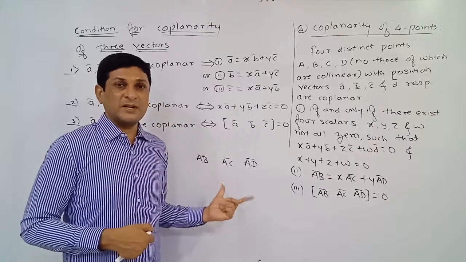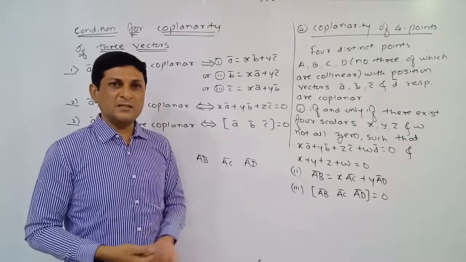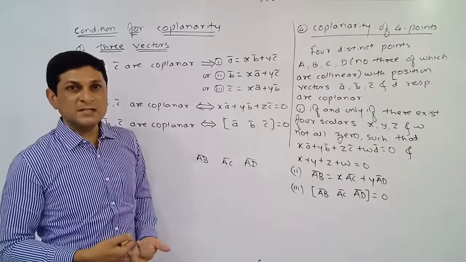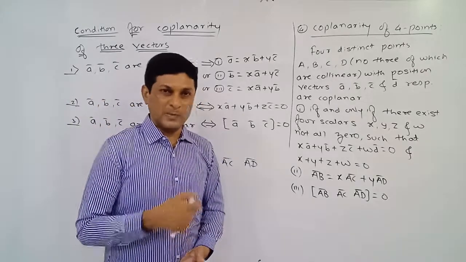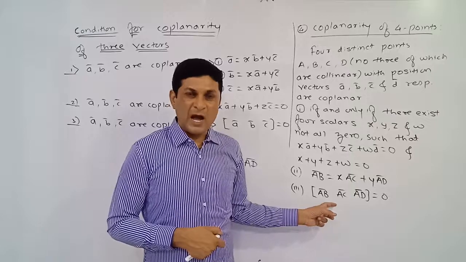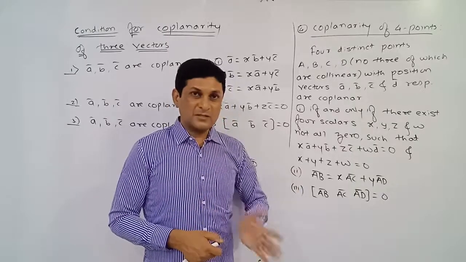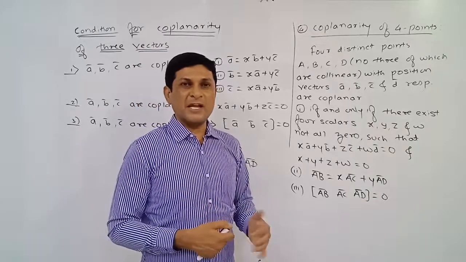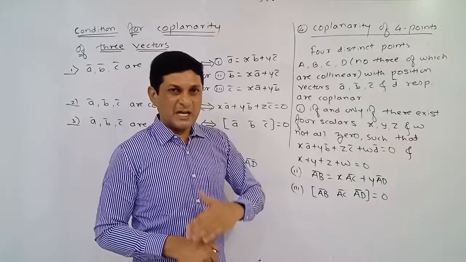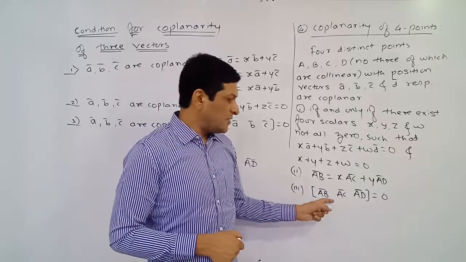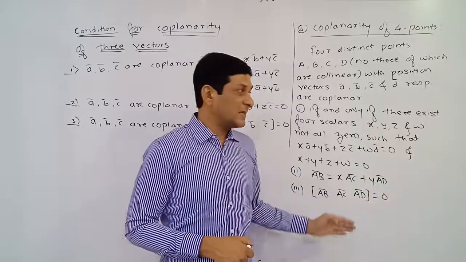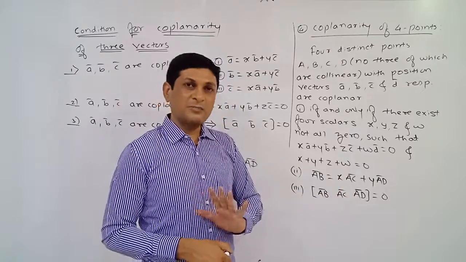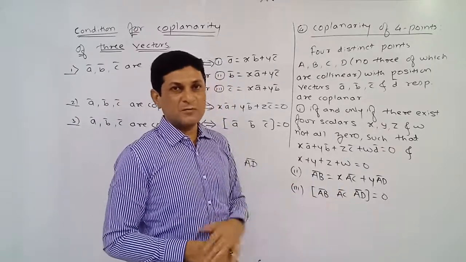Coplanar vectors means these three vectors lie in the same plane. If the vectors lie in the same plane, indirectly we can say that the points A, B, C, D also lie in the same plane, and if points lie in the same plane, we can say that the points are what? Coplanar. But priority is always given to applying the last condition. That last condition is what? Box product. Box product means what? Scalar triple product. The value of the scalar triple product can be easily found using a determinant. That part we will see in scalar triple product. If the value of the scalar triple product of three vectors is 0, we can say that these three vectors, AB bar, AC bar, AD bar, are coplanar vectors. Or if vectors are coplanar, their box product will be equal to 0.